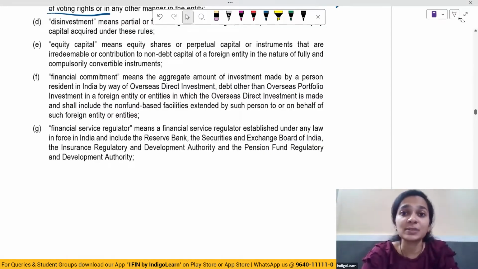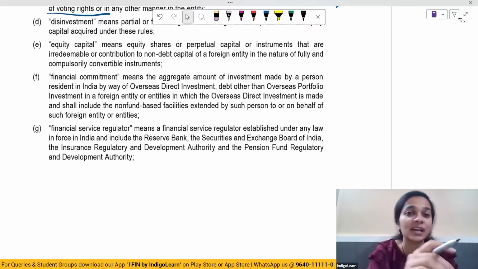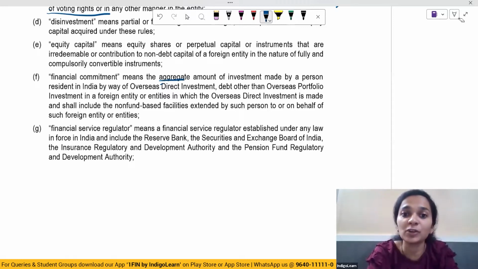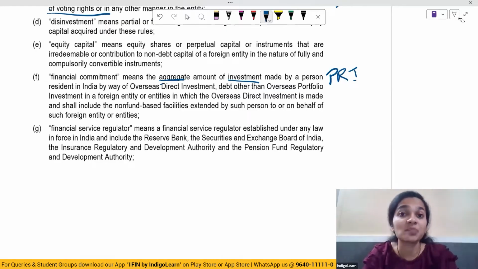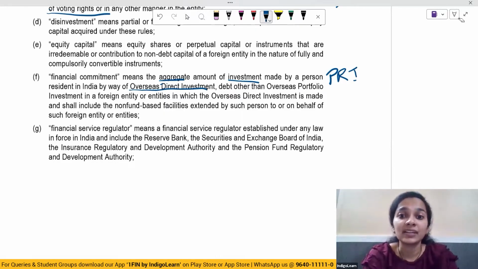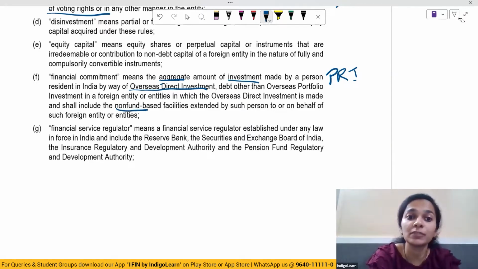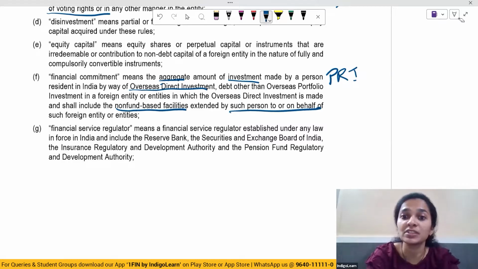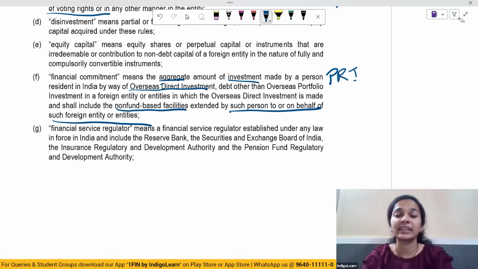Now moving ahead, meaning of financial commitment. So financial commitment, it is basically the aggregate of the investment which is made by a person who is resident in India. So financial commitment is aggregate amount of investment. Who makes this? It is a person resident in India who's making this investment by way of overseas direct investment, debt other than overseas portfolio investment in a foreign entity or entities in which the overseas direct investment is made, and shall include the non-fund based facilities extended by such person to or on behalf of such foreign entities.